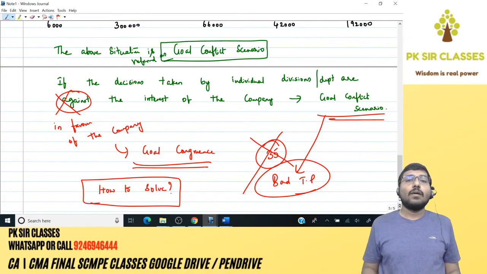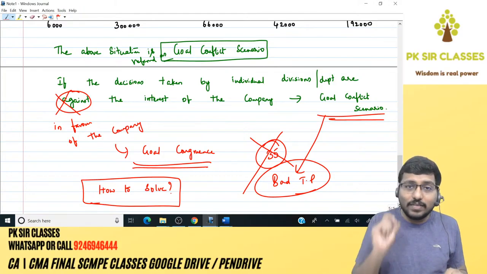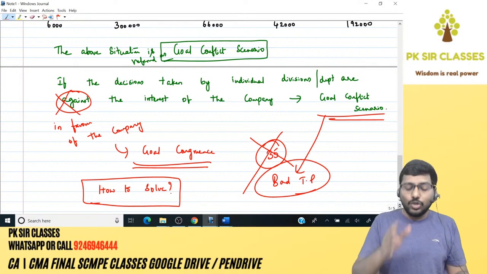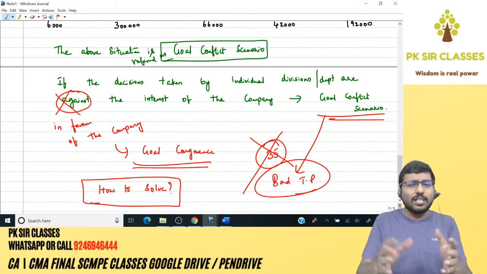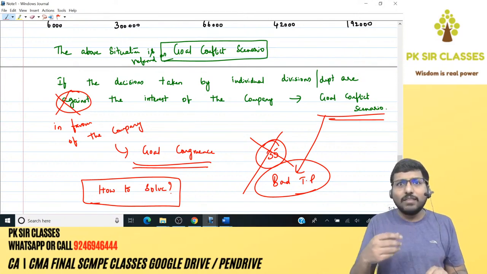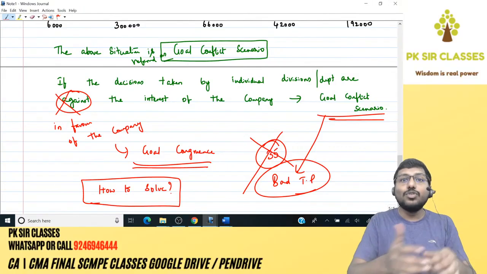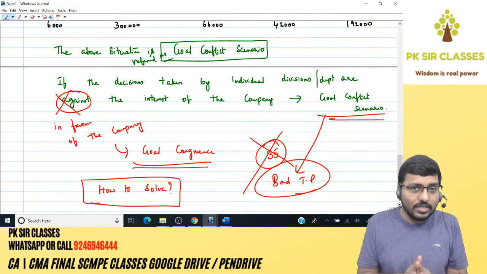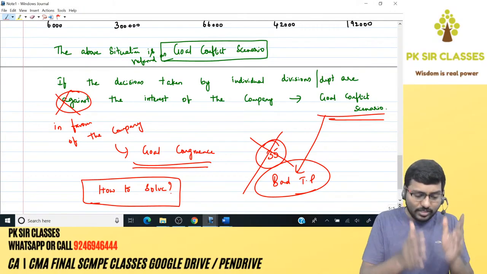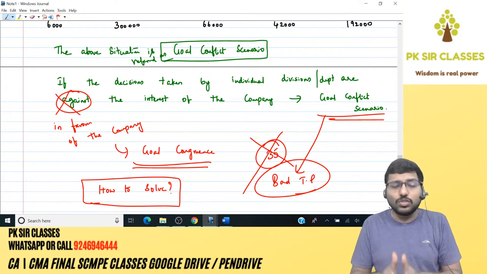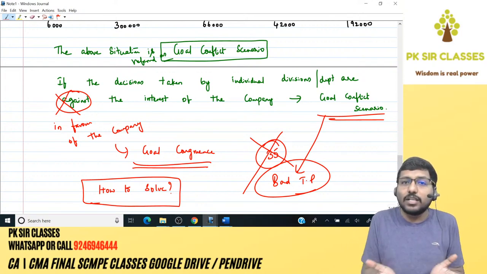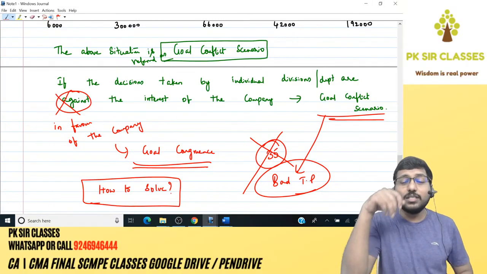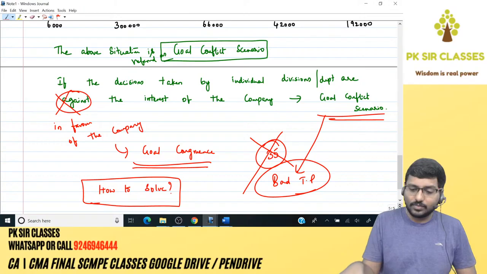Change the TP. Fix the TP in such a way that your South division will manufacture 5,000 and your North division will manufacture 5,000, and that's what the company also wants. Can we fix TP like that? Yes, you can. You can fix the transfer price in such a way that both divisions manufacture 5,000, which means they are in the interest of the company and goal congruence is achieved. The question is how to fix.